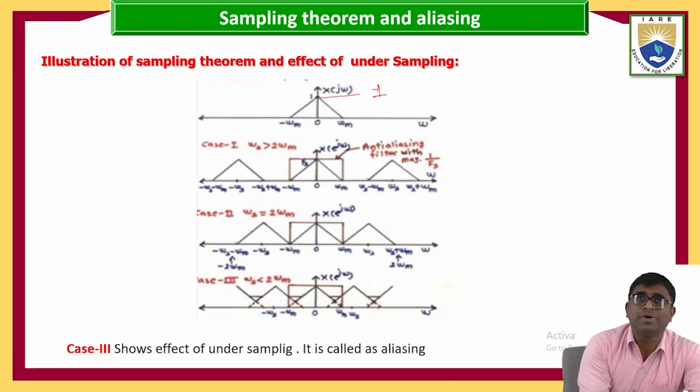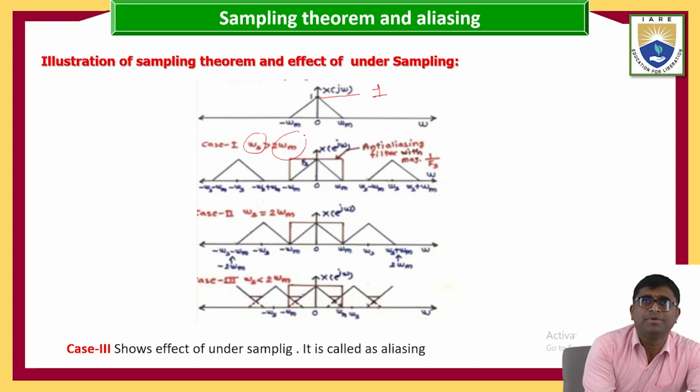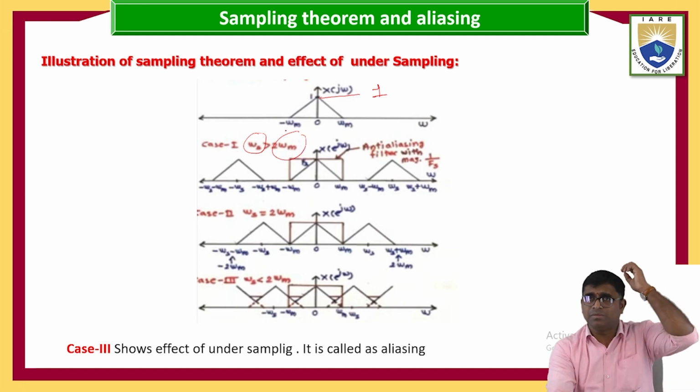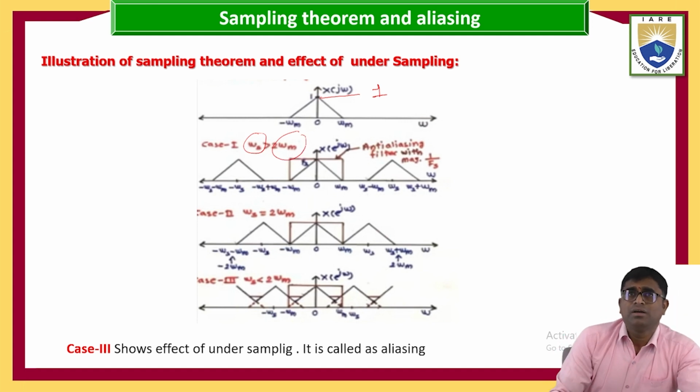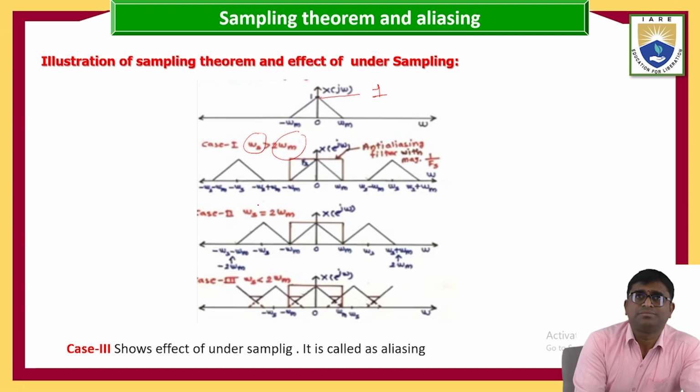In the case of sampling, w_s is greater than 2 w_m. What is the maximum value here? Analyzing the filter you are using here, the amplitude of the filter is 1 by f_s.